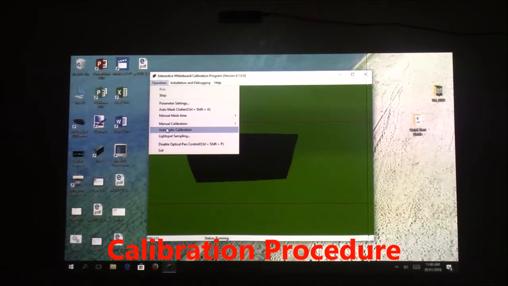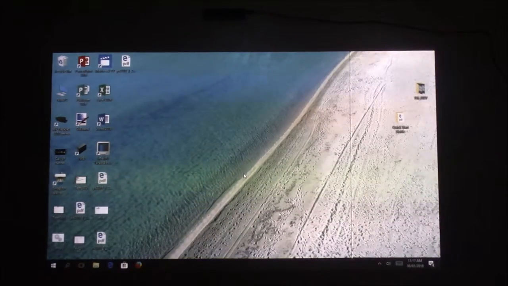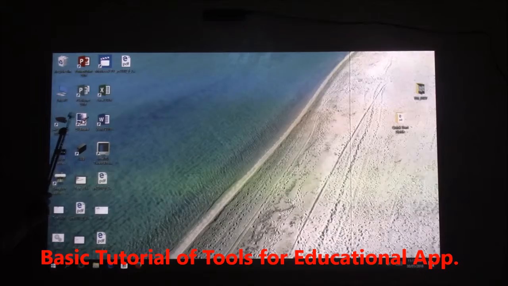select Automatic Calibration. Once clicked, wait for the calibration process to finish. You can now use the interactive projector using Smart Pen or finger. Double tap the GL board icon to open.